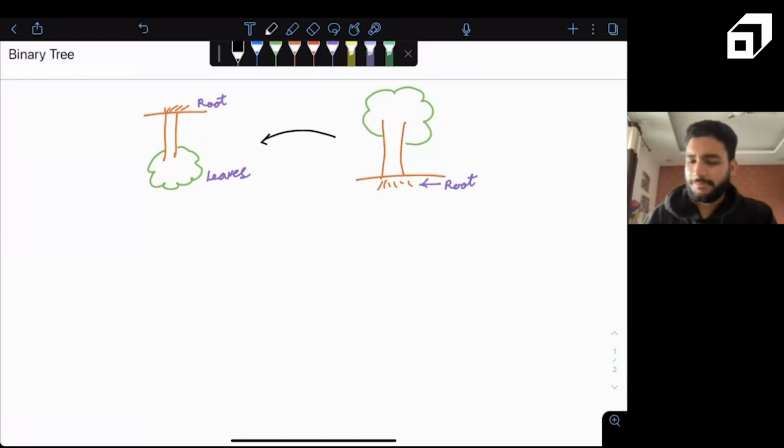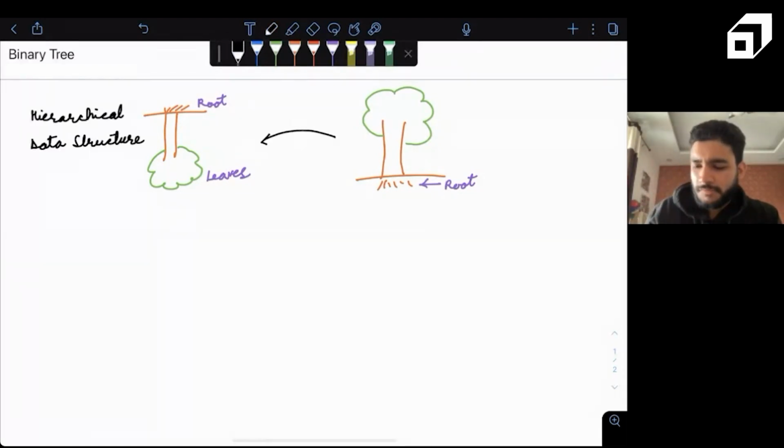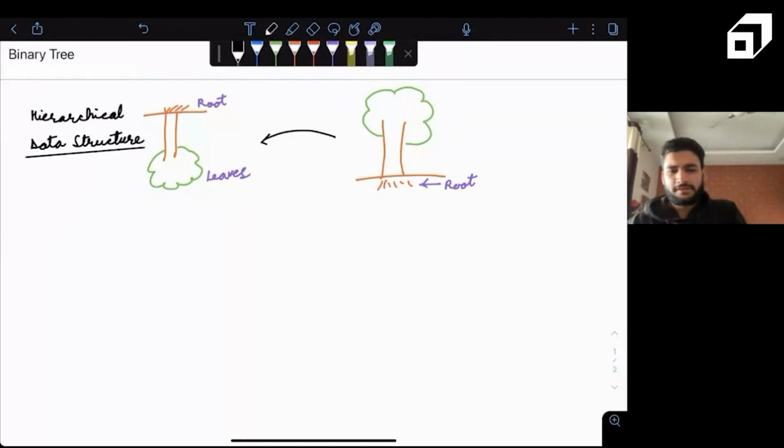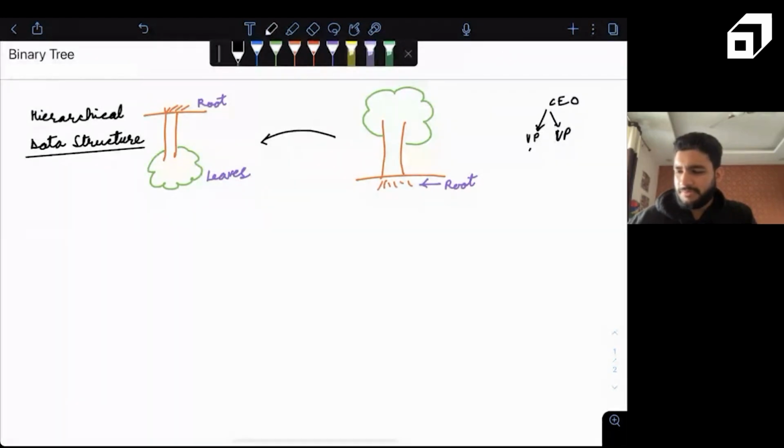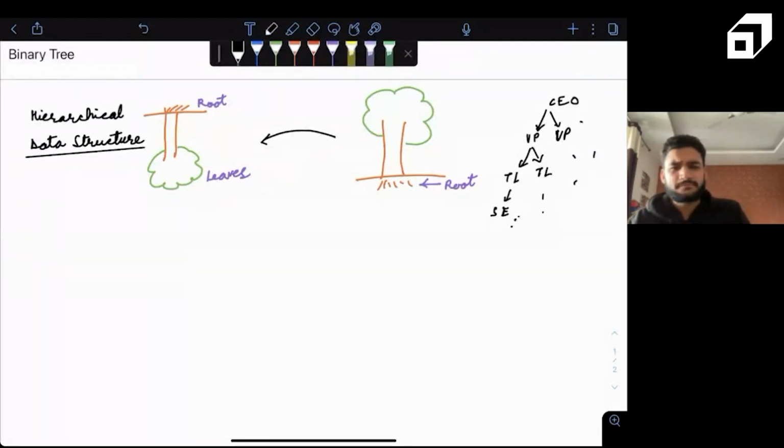So first of all, a binary tree is a hierarchical data structure. Guys, are we all aware of the term hierarchy? Do you all know the meaning of hierarchy? Yes, right? If we are talking about a company, in your company also, you'll see we have a CEO, then we have some vice presidents, then some team leads, then engineers, software engineers, and so on. So this is a hierarchy. Similarly, we can see hierarchy in anything. Yes, principal, teacher, student in a school also.